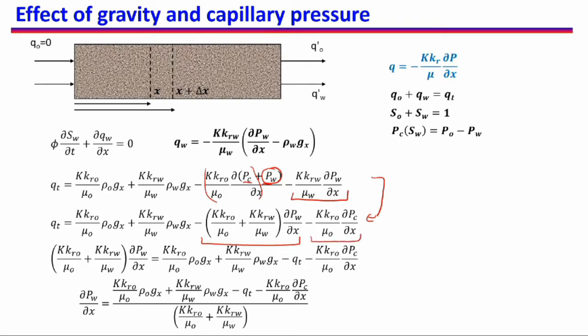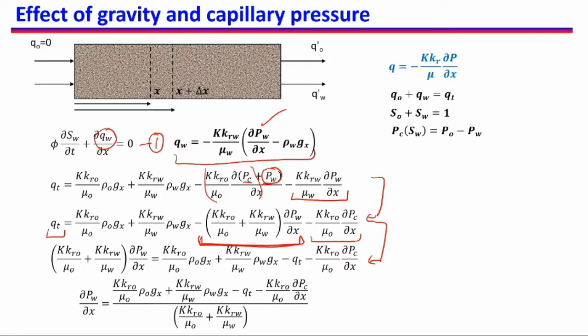So this is the only step I am doing in here. In the next step, going from here to here, I am taking this quantity on the left hand side, and bringing QT on the right hand side, so that when I have to find out QW in equation 1 in this slide, QW is given by this equation in Darcy's law, so that I can write del PW del X in some other terms.